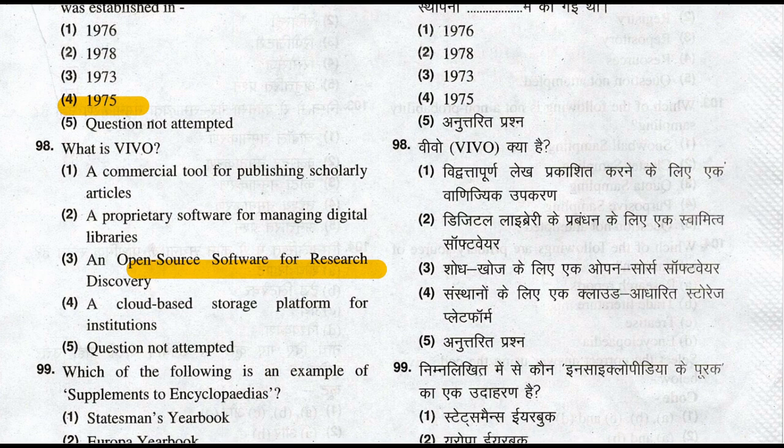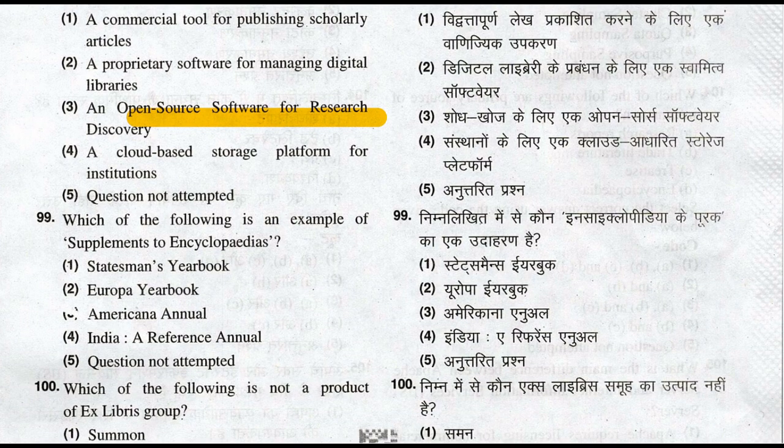Which of the following is an example of supplements to encyclopedia? Americana Annual is an example of supplements to encyclopedia. So option number 3 is the right answer of this question. Let's move to question number 100.